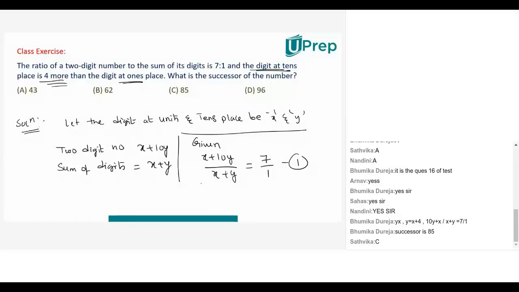So let's cross multiply. x plus 10y is equal to 7x plus 7y. Let's solve this. Take this x on the left hand side. That's what you have: x plus 10y is equal to 7x plus 7y. Solve this. Take this x on the right hand side.